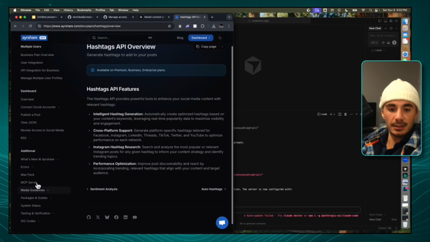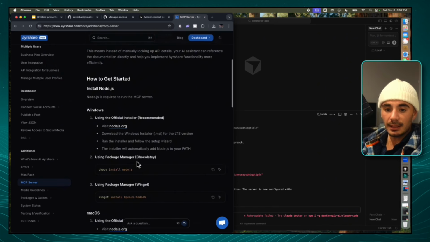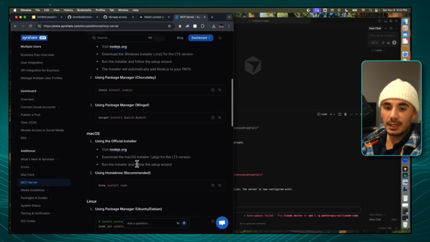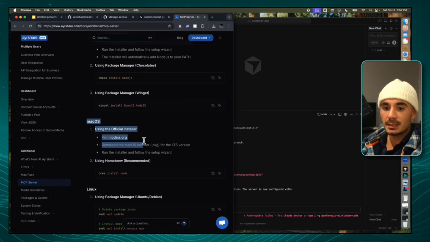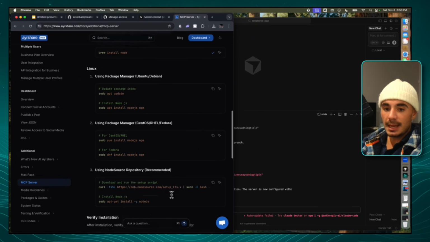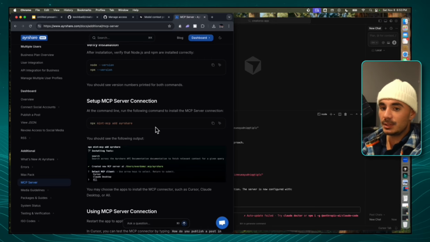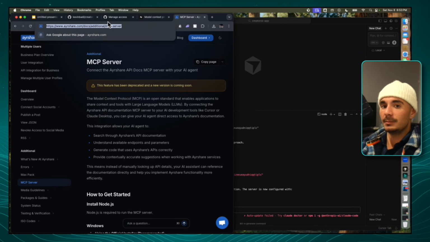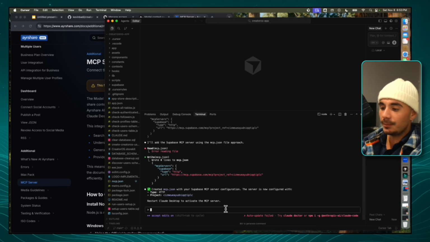So in the bottom left-hand side of the screen here, we have the MCP server. I'm going to give that a click, and there's a bunch of ways for you to get started here, but since we're using macOS, all we have to do is really install this and then set up the MCP server configuration. Now, to make things even easier on us, all I'm going to do is copy this URL and give it to Claude. I'm going to say, okay, great. Now that the Supabase MCP is set up, we want to now add the AirShare MCP. This is the website URL explaining how to do that.